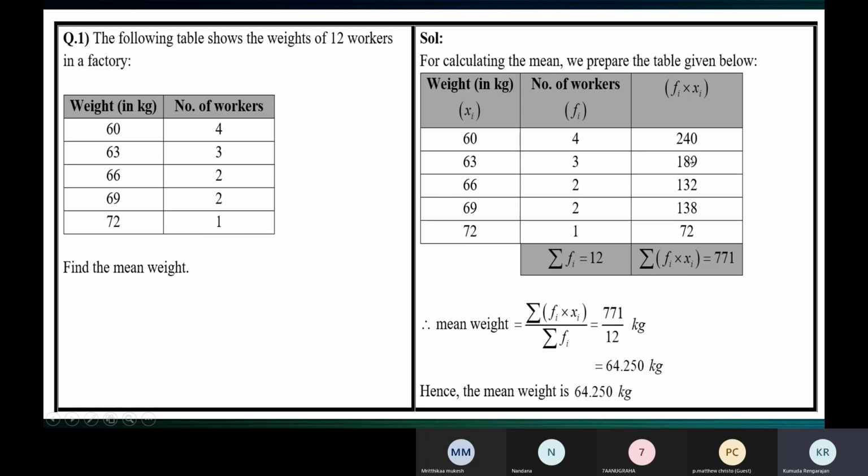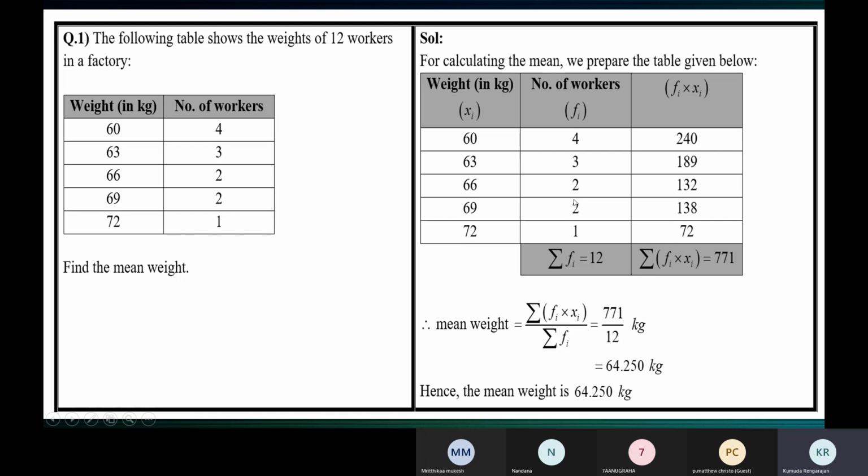So 240 plus 189 plus 132 plus 138 plus 72 is 771. The total of the fi xi column, sigma fi xi, is 771.